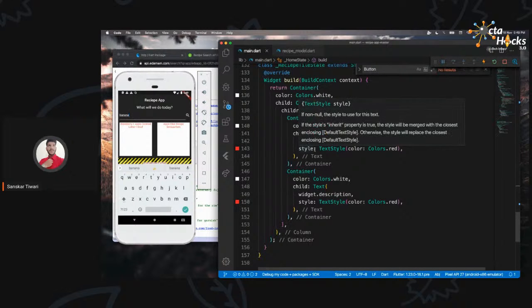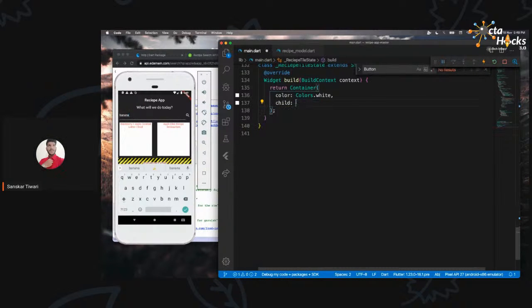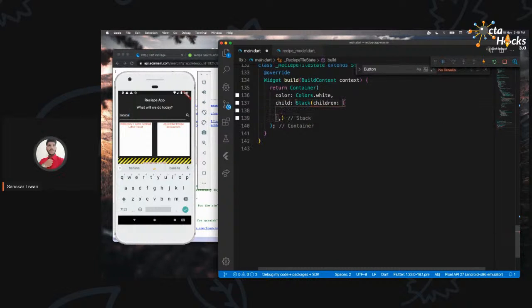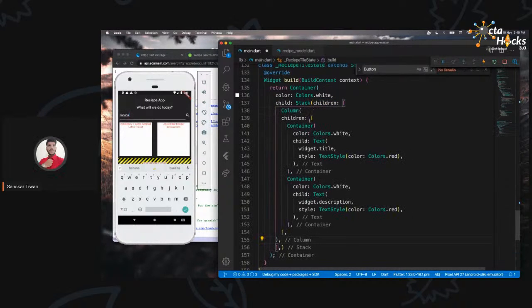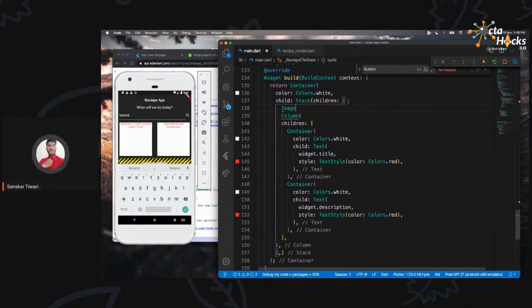When we are trying to do something like that, one widget which we can use is called stack, right? So I'm just going to copy this column, take a stack, give it children. As you can see, you cannot put one above the other if you just have one thing, right? That's why we provide children to it. I'm going to provide the first child as the column. The other child is going to be an image.